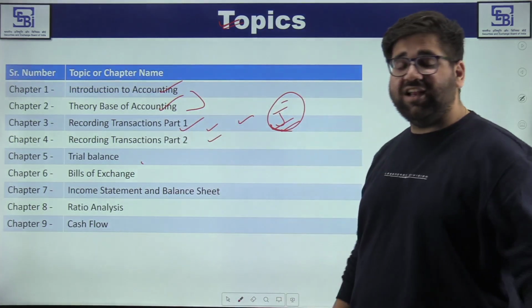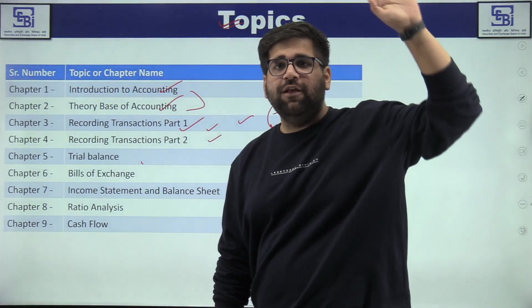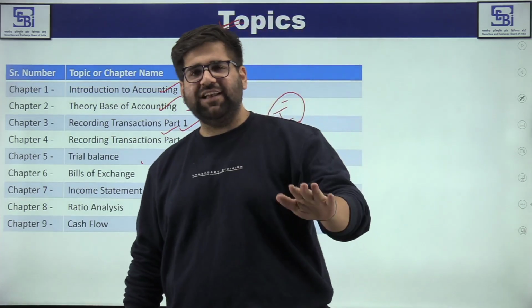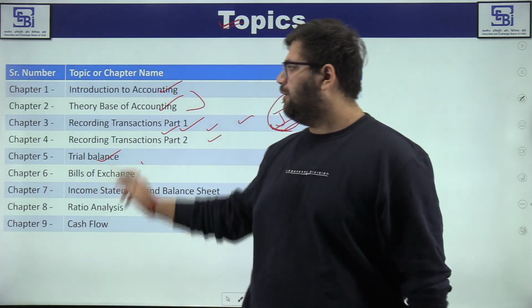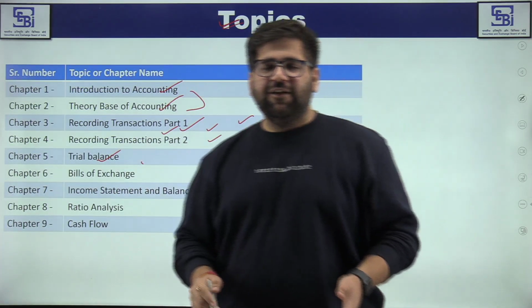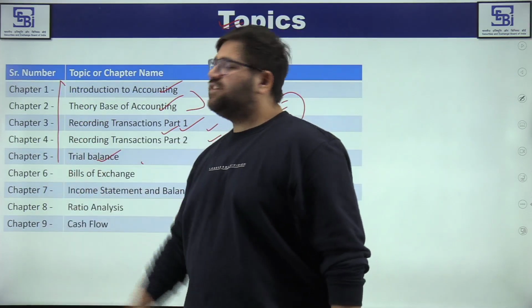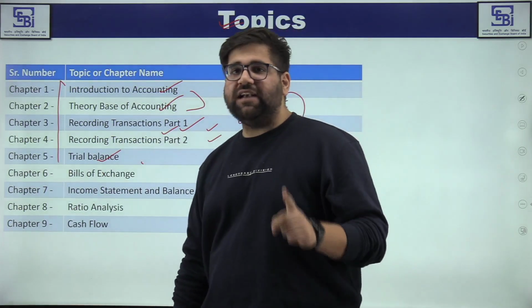If you do journal and ledger completely अच्छे से, मतलब at a basic level, I'm not saying you are going to a higher level, then trial balance is the easiest chapter. You just have to understand the structure and post the entries. So all these 5 chapters will form your basics, and spending time on your basics is really very good.